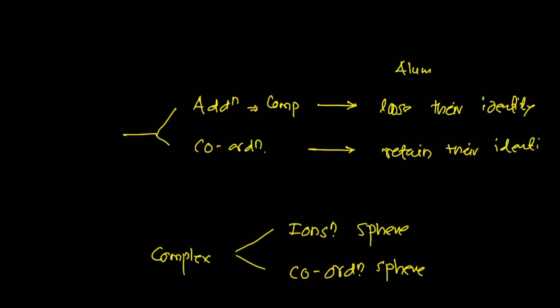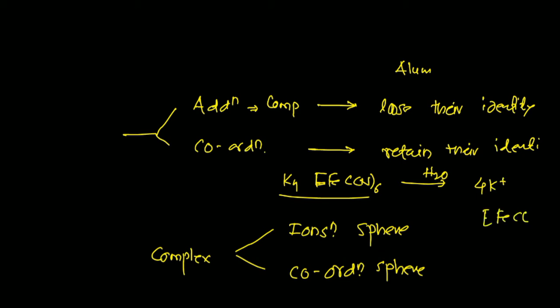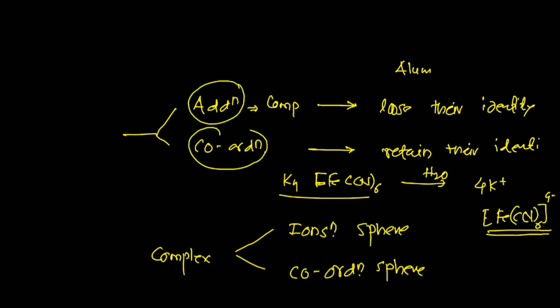Say, for example, K4[Fe(CN)6]. When you dissolve it in water, what will happen? You will get 4 potassium ions, and the remaining entity is [Fe(CN)6] with a charge of 4 minus. That means this entity is retained, and that's why inorganic compounds are classified as addition compounds and coordination compounds.